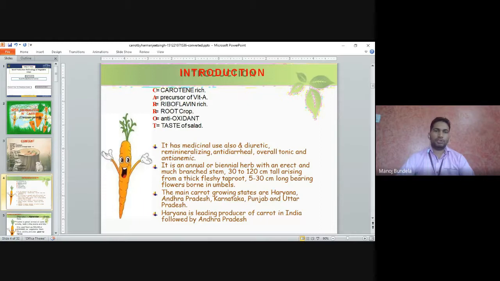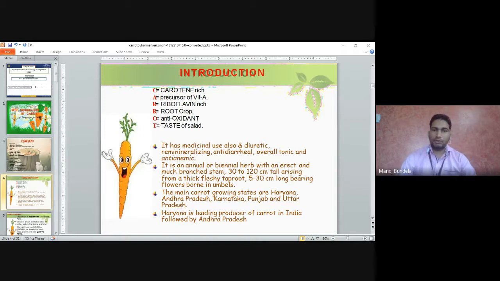That is the introduction. As we know, carrot is a rich source of carotene. Carotene is used as a precursor for vitamin A. It is also a rich source of riboflavin. It is a root crop. It is an antioxidant, and it is mainly used as a salad for its taste.